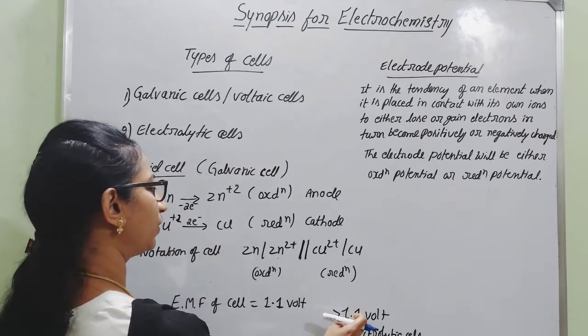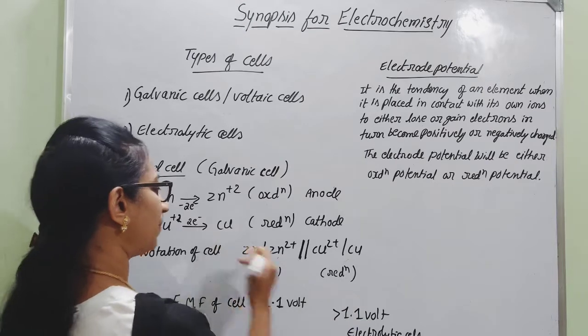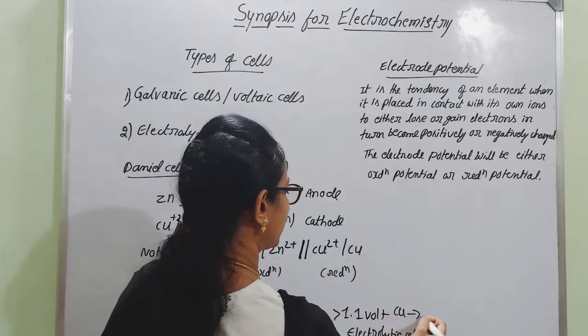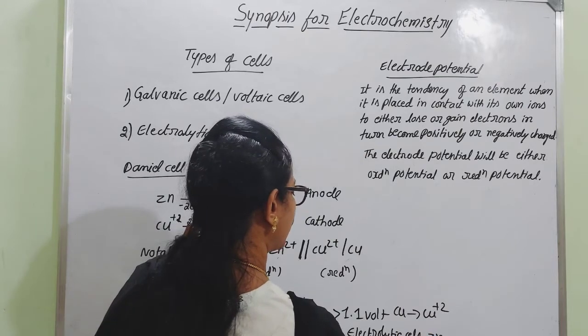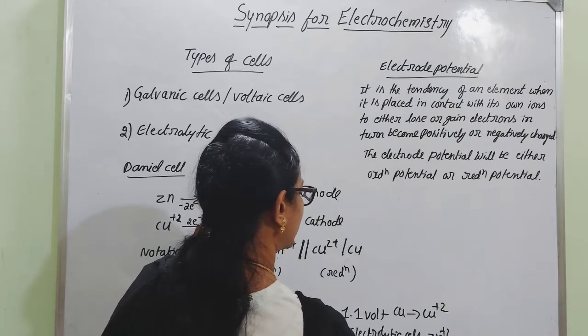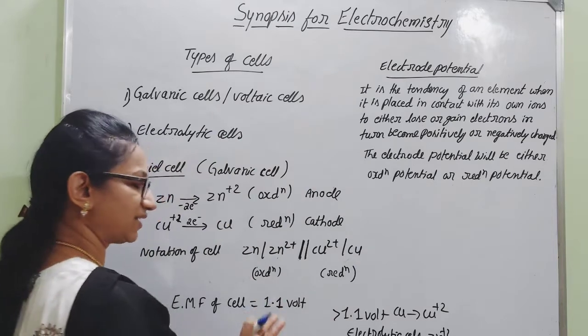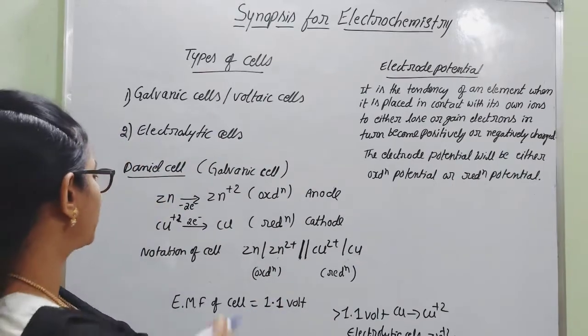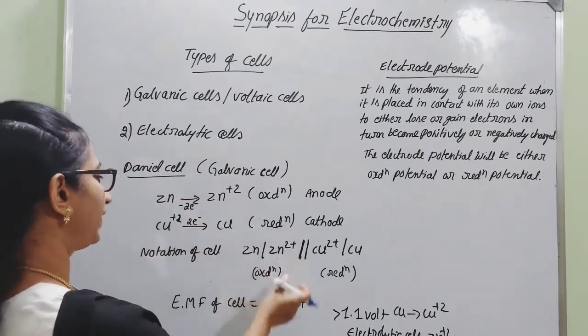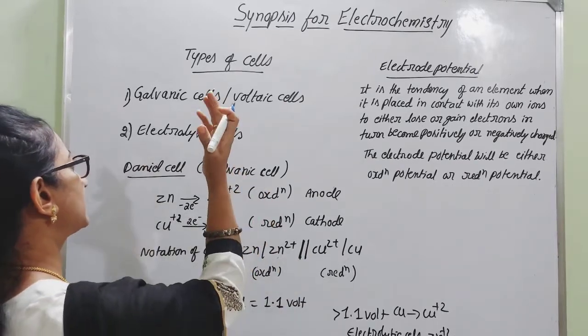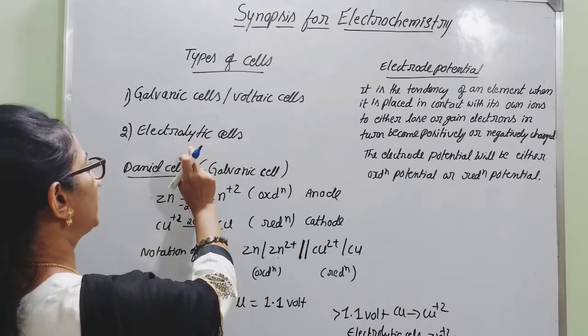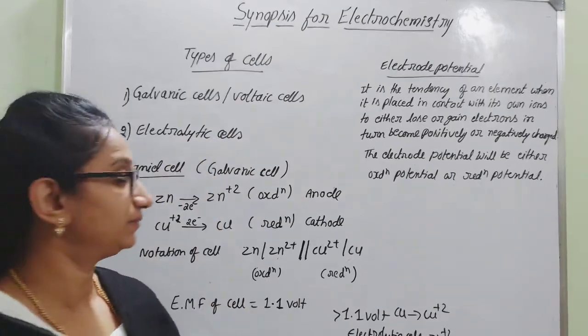If it is greater than 1.1 volt, then copper is undergoing oxidation. That is, copper is converting into copper ions, and zinc ions are getting converted into zinc. Got it? Therefore, both cases are possible with respect to the Daniell cell. Depending on the voltage, it can act either as a galvanic cell or as an electrolytic cell.